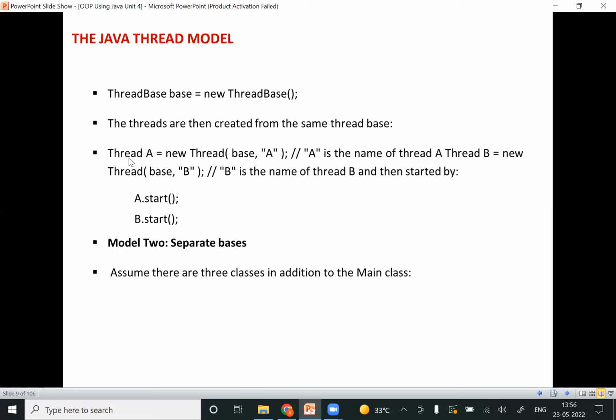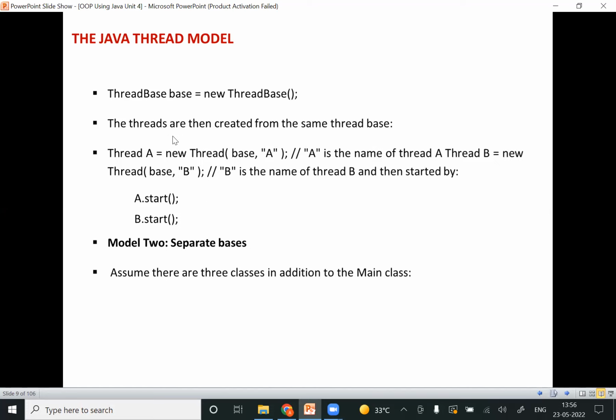Okay. So threadA is equal to new ThreadBase A. Here A is the name of the thread. Okay. And next threadB is equal to new ThreadBase comma B. Here B is nothing but the thread B. That means for each and every individual thread, we are going to create a new object and we are trying to call that thread over here. Okay, so this is nothing but the two separate bases.